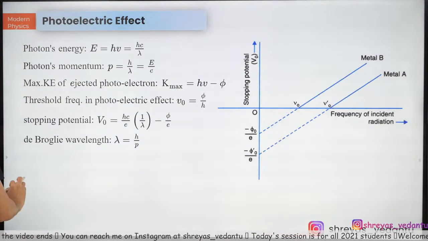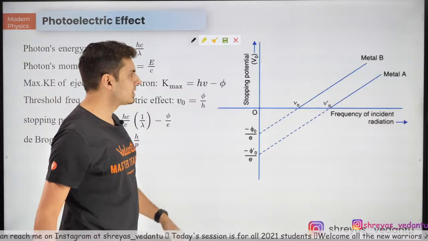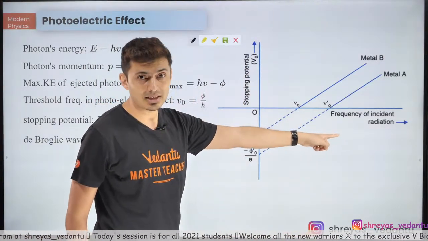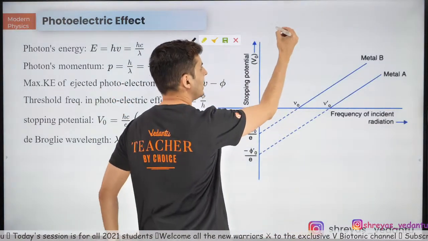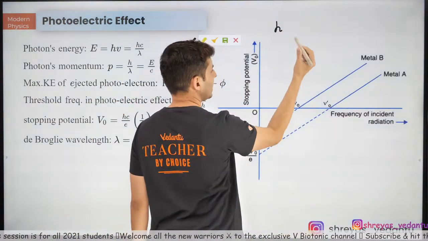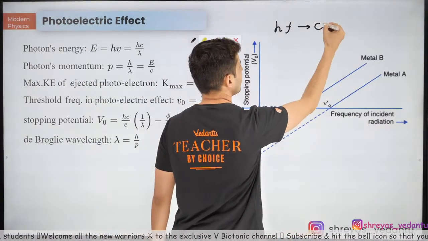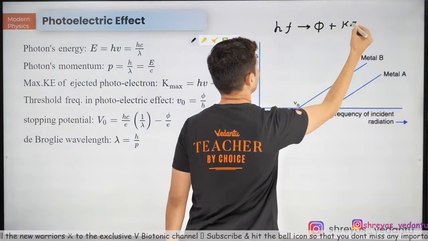Very important graph for all of you. So over here, you can see there is stopping potential and there is frequency. How do you get to this equation? That's not a big task. Think of h times the frequency, which is the energy of the photon, will go into the work function plus the remaining into kinetic energy.